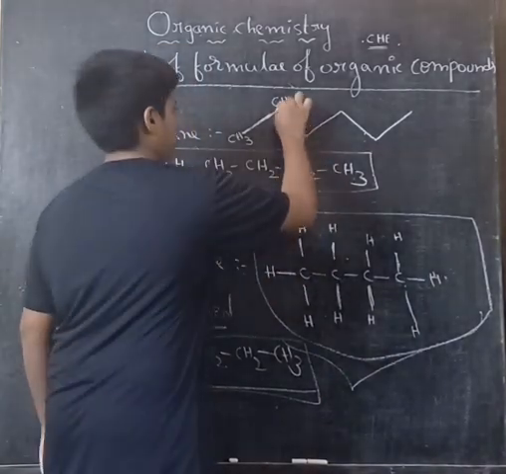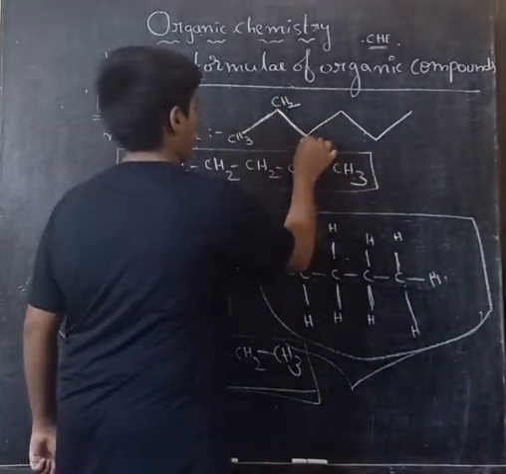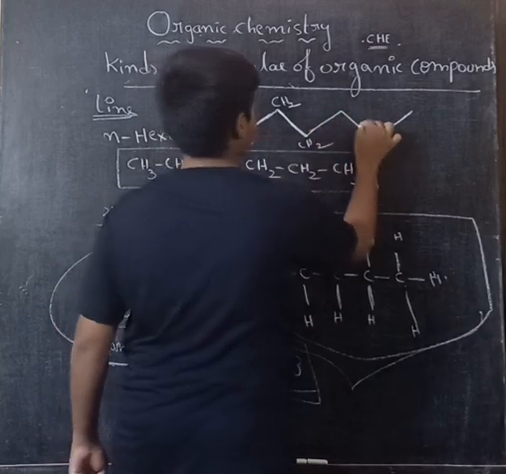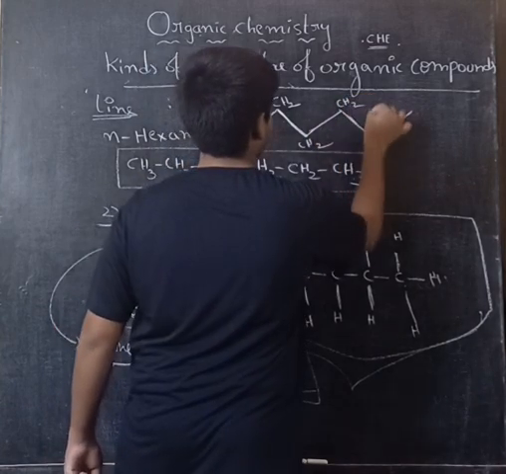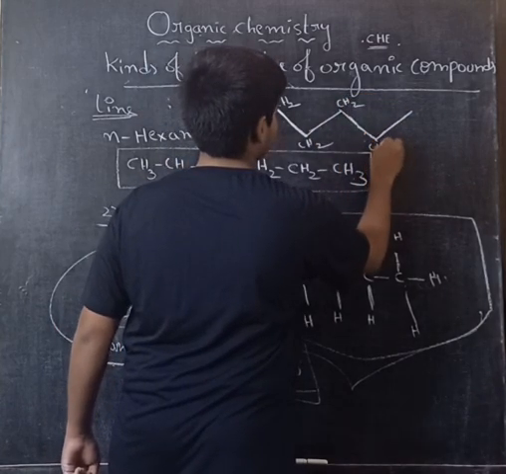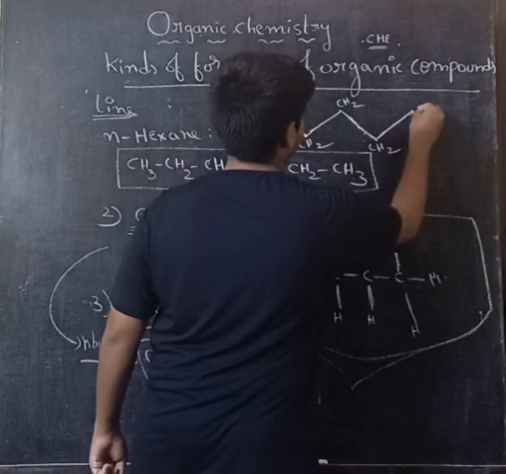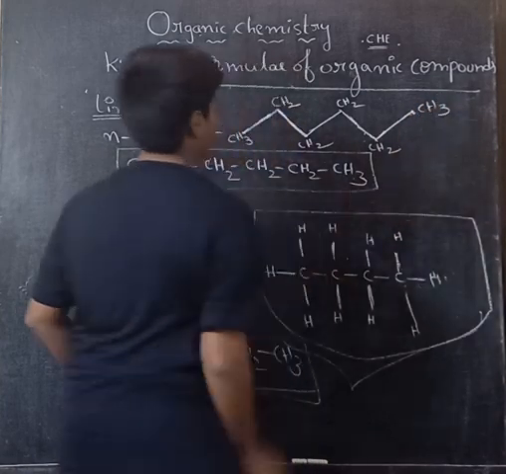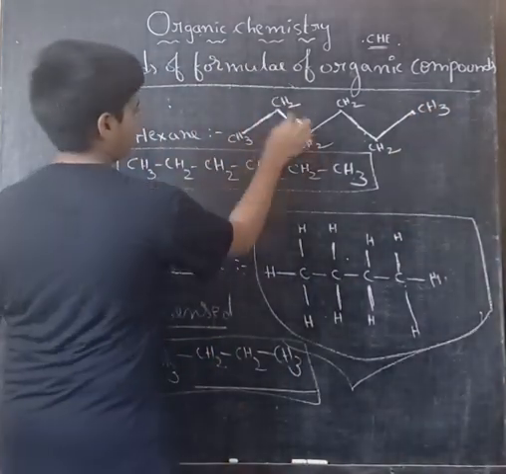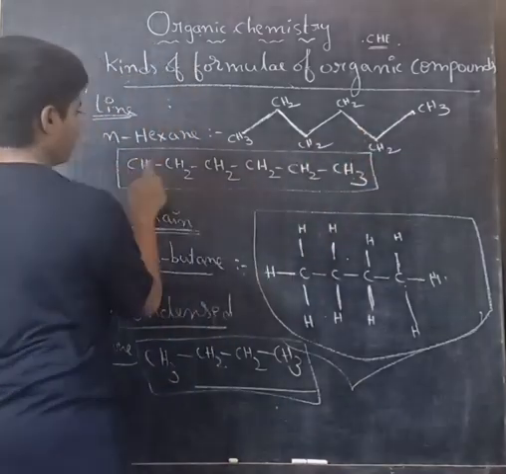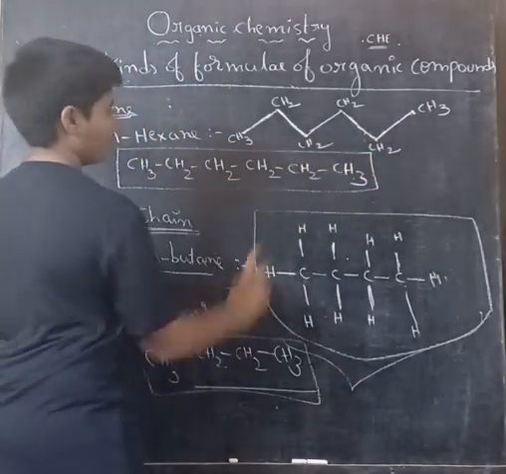For the last tip, only one bond, CH3. Count how many carbons: 1, 2, 3, 4, 5, 6.